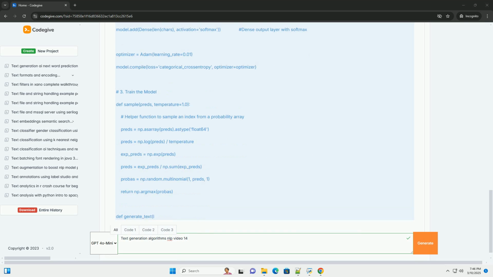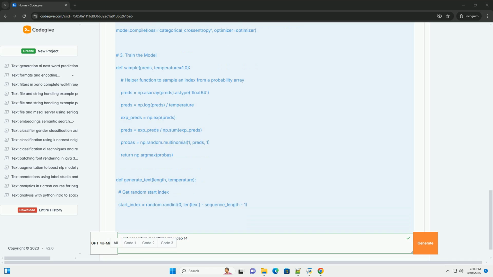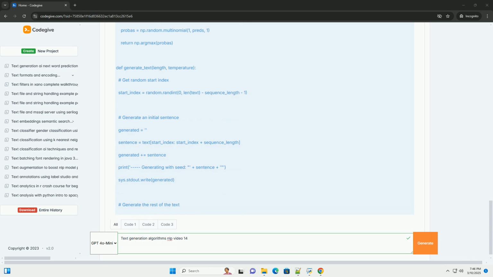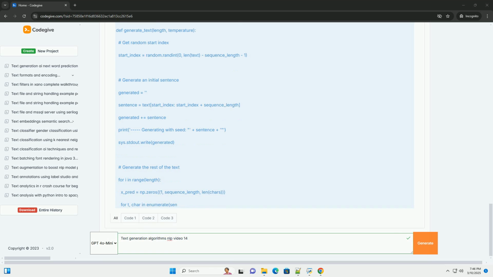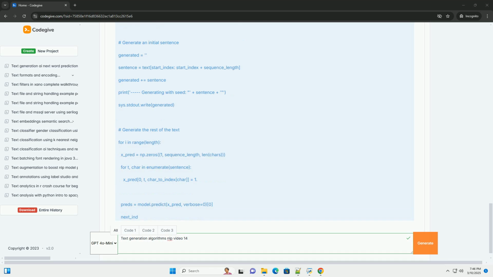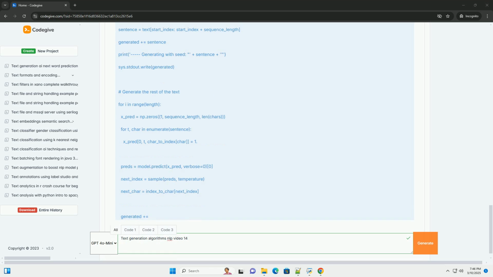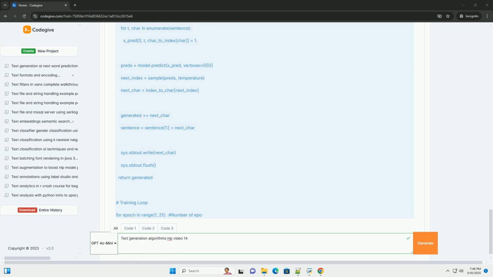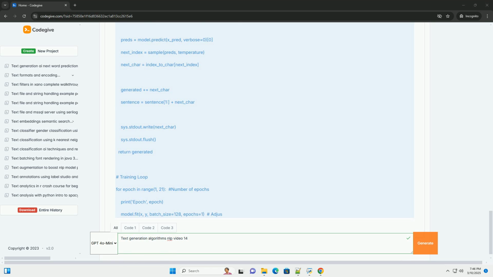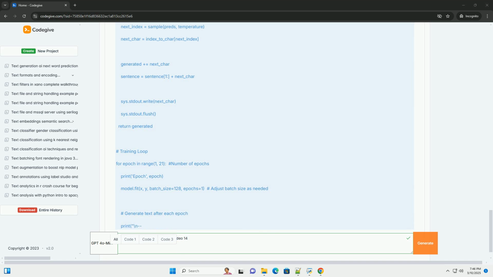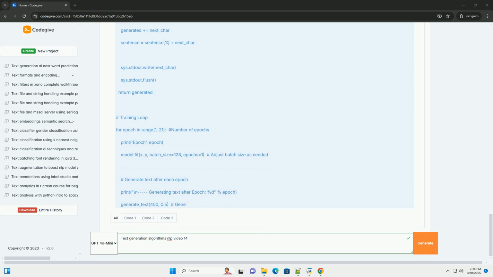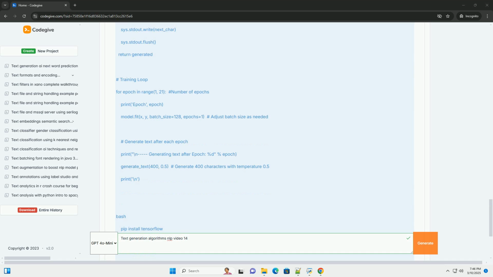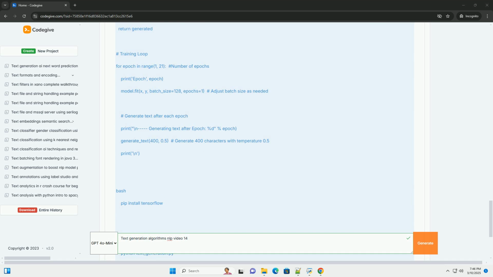It's used in a vast array of applications, including machine translation, converting text from one language to another, chatbots and dialogue systems, generating responses in conversations, text summarization, creating concise summaries of longer documents, content creation, writing articles, poems, scripts, and more, code generation, producing code snippets based on specifications, storytelling, generating narratives and plot lines.